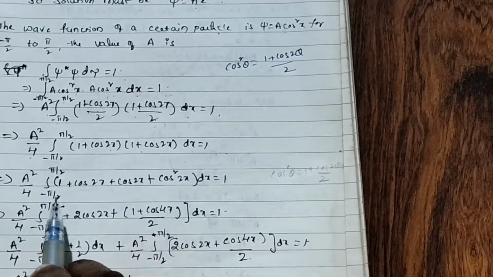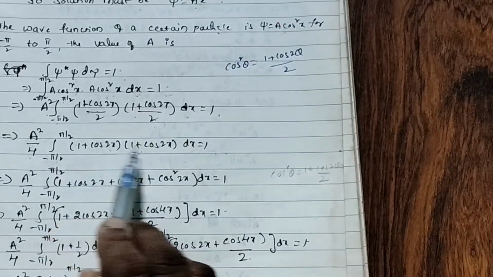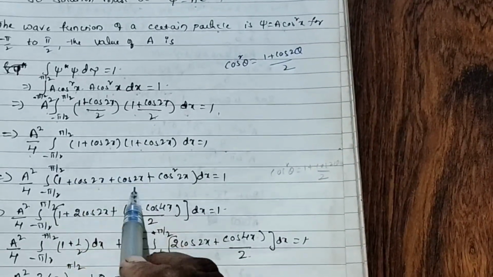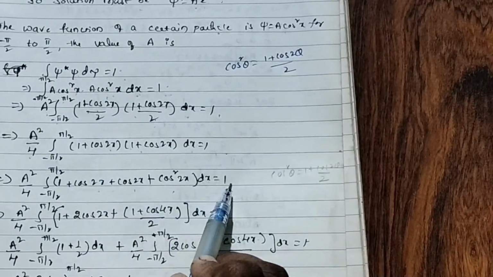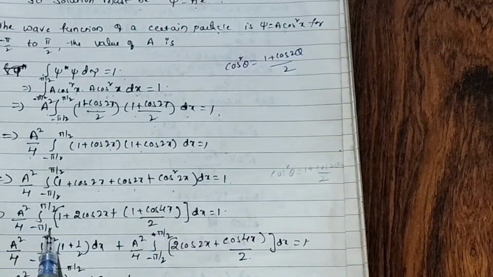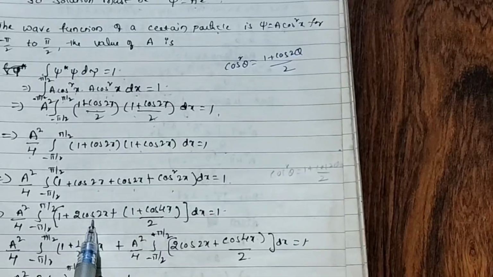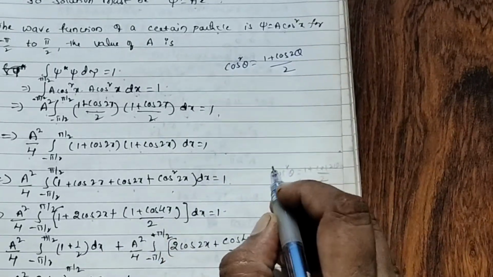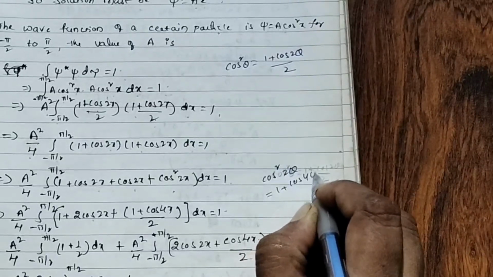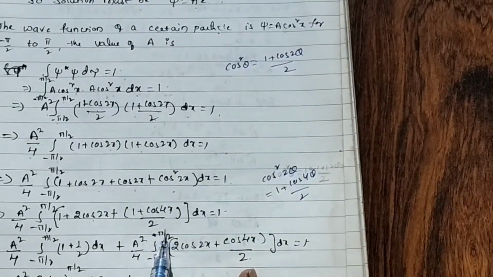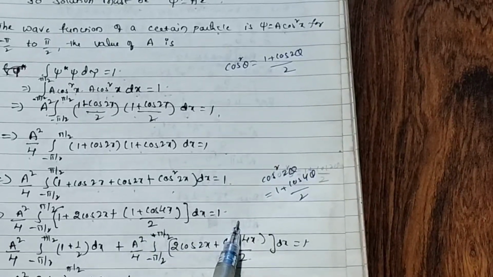Right? Now here multiply these two. What will you get? 1 into 1 is 1, 1 into cos 2x, cos 2x into 1 is cos 2x, plus cos 2x into cos 2x, cos square 2x, dx is equal to 1. Again, A squared by 4 integral from minus pi by 2 to plus pi by 2, 1 plus these two add up to 2 cos 2x plus cos square 2θ. Cos square 2θ is (1 plus cos 4θ) by 2, that we wrote here. Okay. So 1 plus cos 4x by 2 dx is equal to 1.